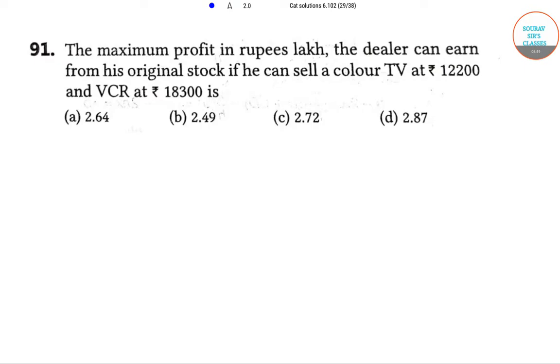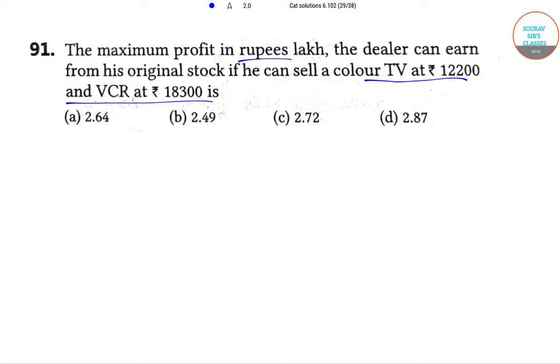The next question, which is also a continuation: the maximum profit in rupees lakhs the dealer can earn from his original stock if he can sell a color TV at 12,200 and a VCR at rupees 18,300 is.